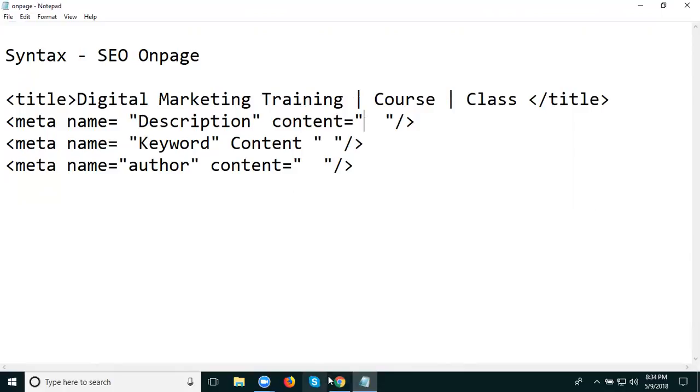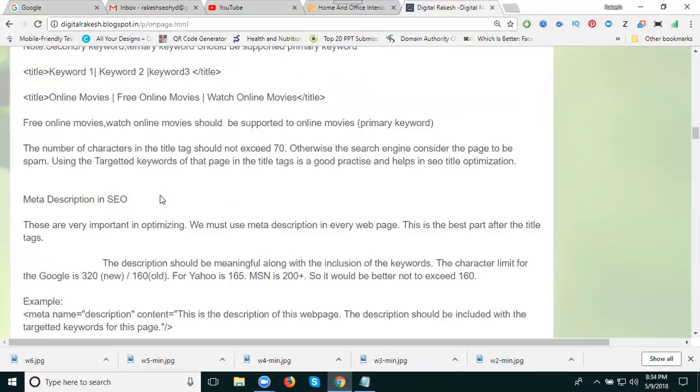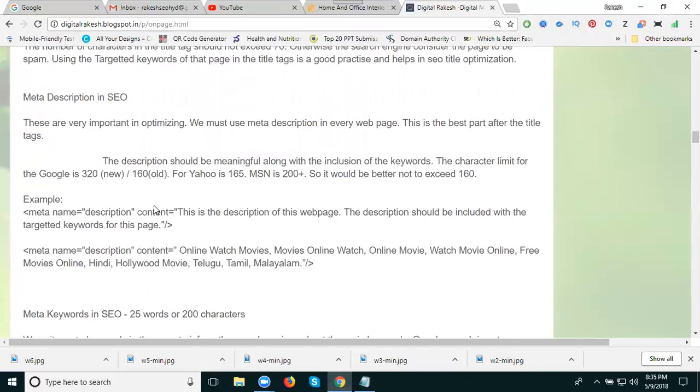I can show an example here. Online movies is searched with n number of keywords, so we write: online watch movies, movies online watch, online movie, watch a movie online, free movies online, Hindi, Hollywood movie, Telugu, Tamil and Malayalam. The description uses only commas.